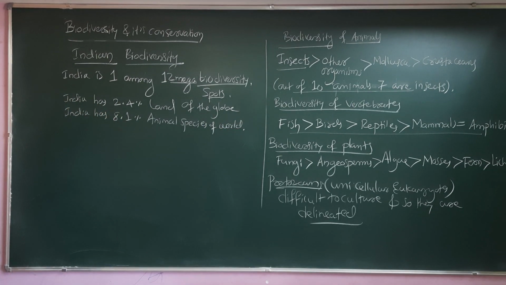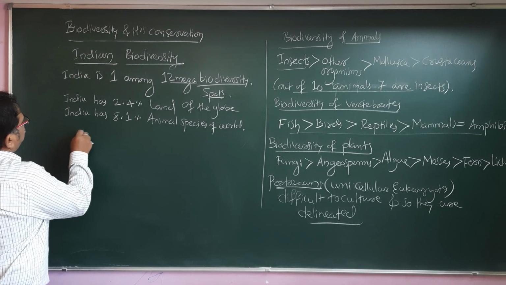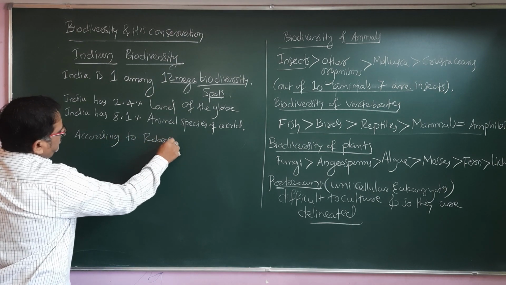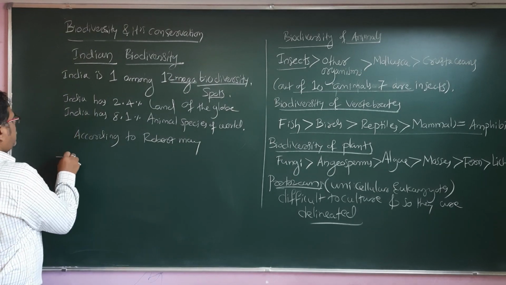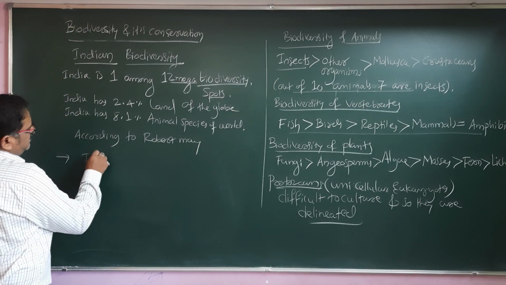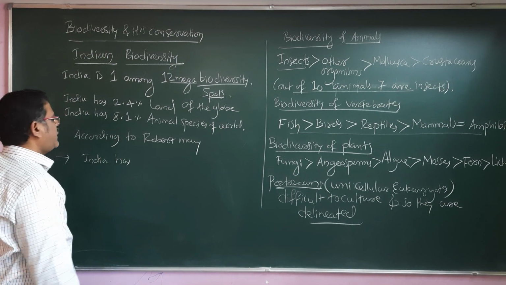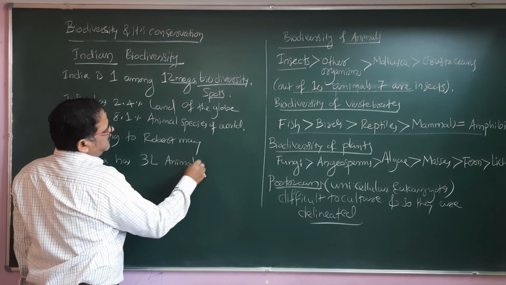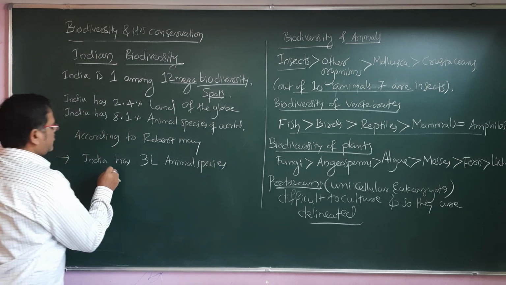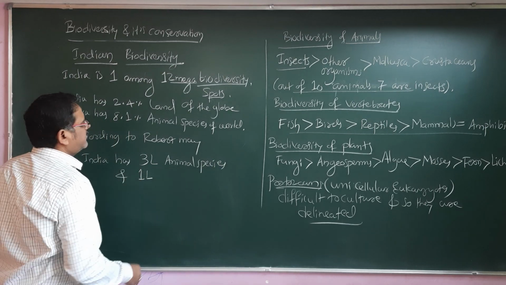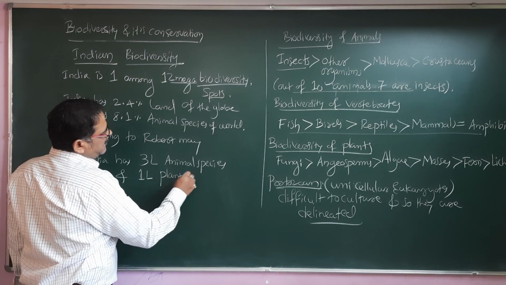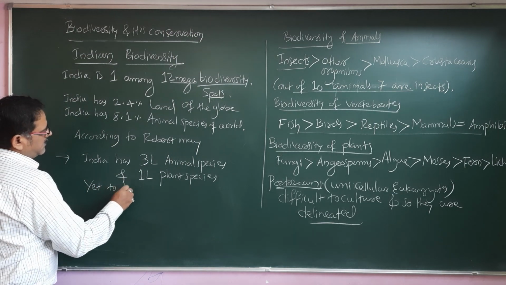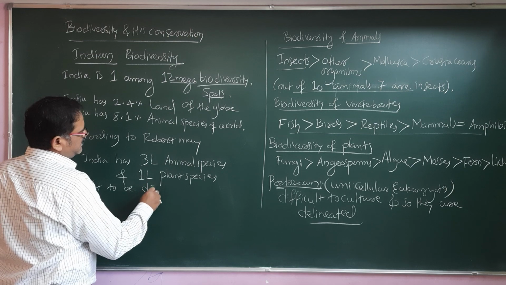According to Robert May, he gave the statement that India has 3 lakh animal species and 1 lakh plant species yet to be discovered.